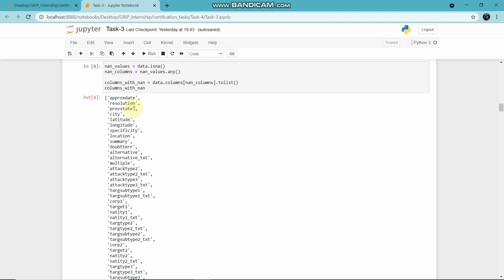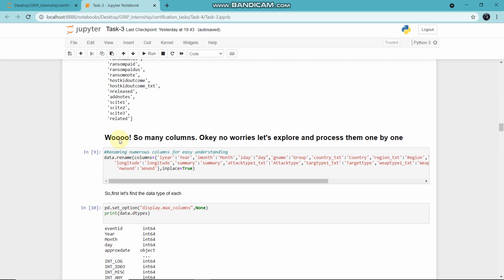And we can clearly see all the columns with null values: approx date, resolution, and up to related. So many columns. First, renaming the numerous columns for easy understanding. For this, we type data.rename, in which columns are iyear to year, imonth to month, and up to nwound to wound.